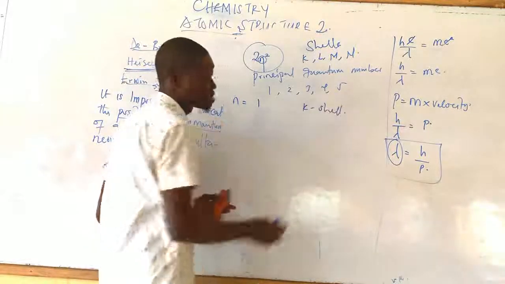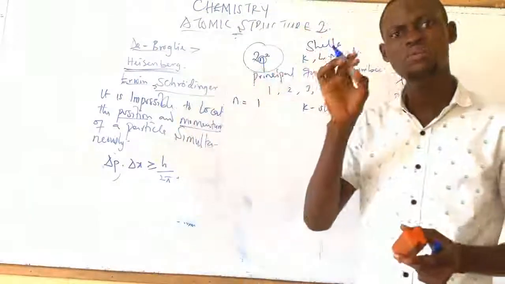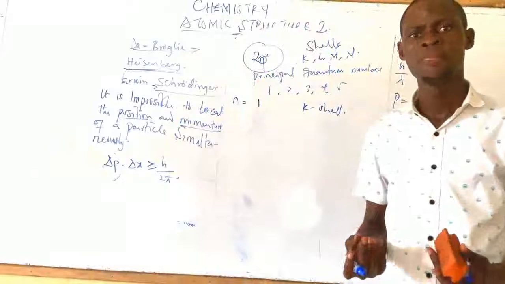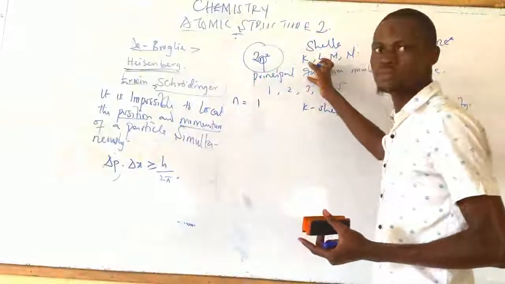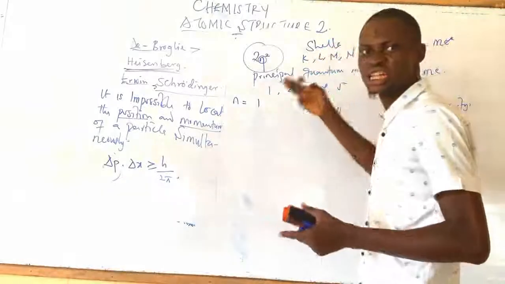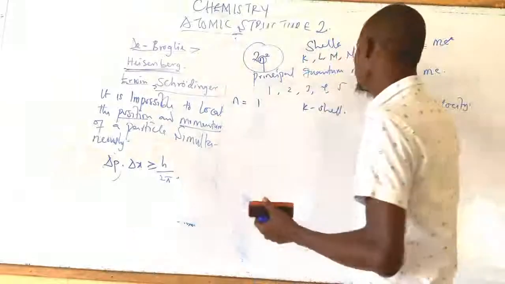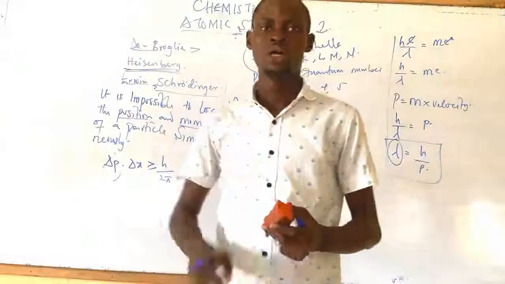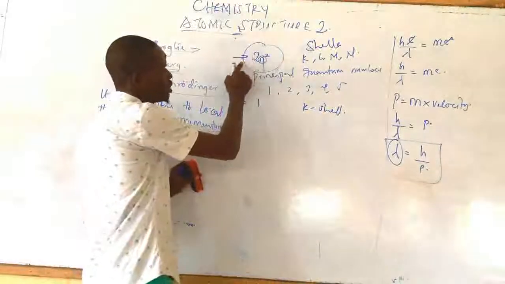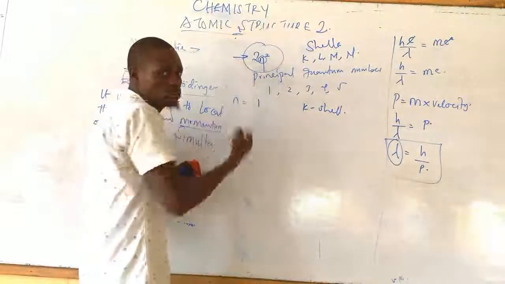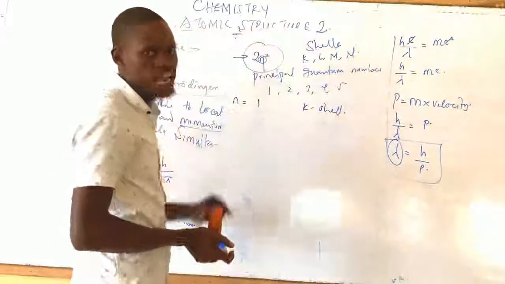Now, what we want to know is how many electrons can the K shell contain? What is the maximum number of electrons that the K shell will contain? What is the maximum number of electrons that can be contained in the L shell? In the M shell? And in the N shell? This is how we go about it. Bohr has already discovered that the maximum number of electrons that each shell will contain is equal to 2n squared.